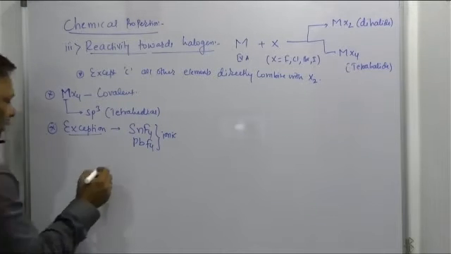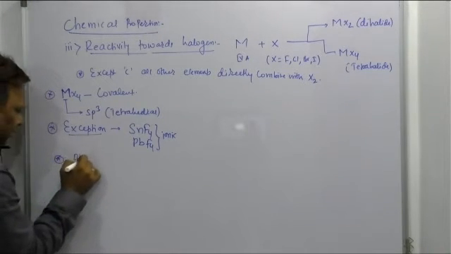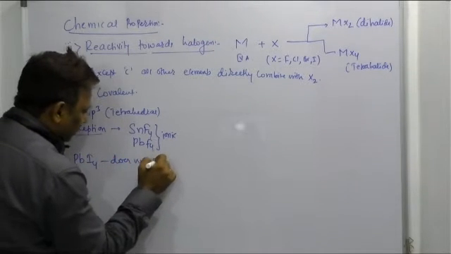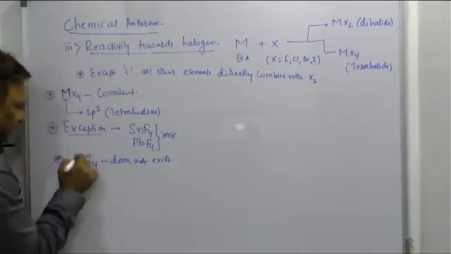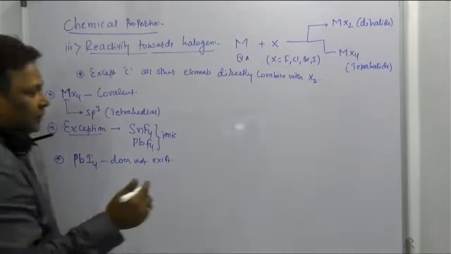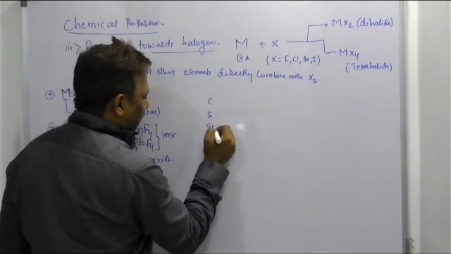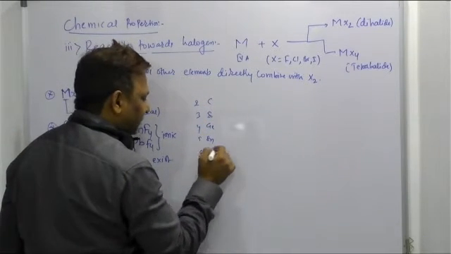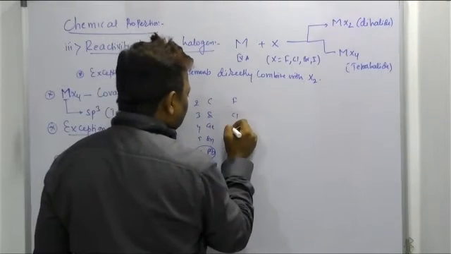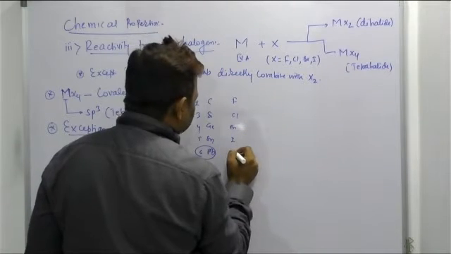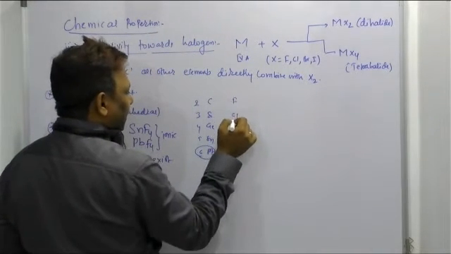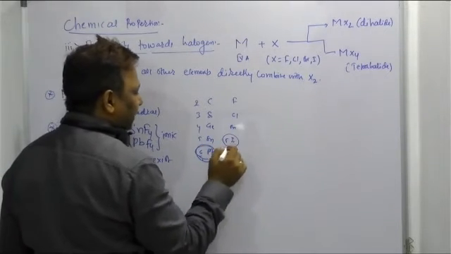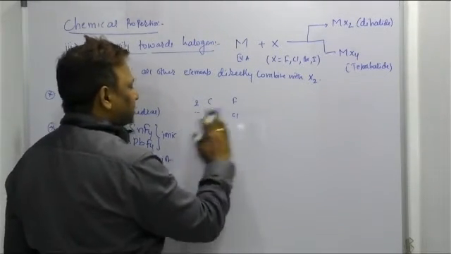One more point I will tell you, beta. If you talk about PbI4, sir, it does not exist. Why does it not exist? See here, lead and iodine. Carbon, silicon, germanium, tin, and lead come from the second, third, fourth, fifth, and sixth periods, while fluorine, chlorine, bromine, iodine come from the second to fifth periods. Lead is a sixth period central metal and iodine is a fifth period surrounding atom, but overlapping is not effective.